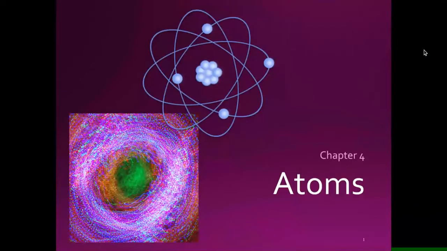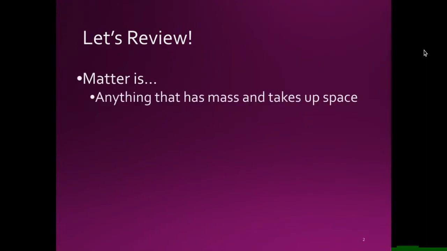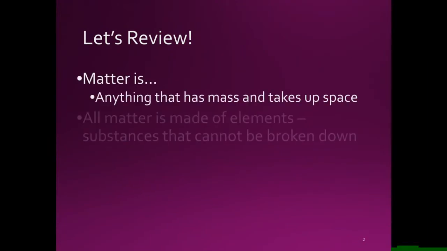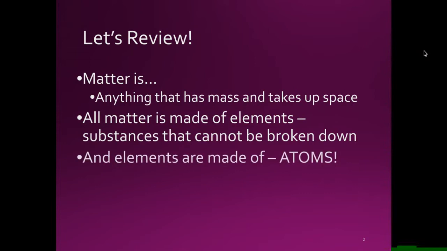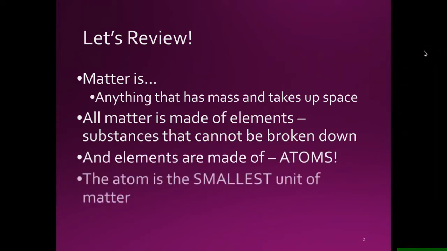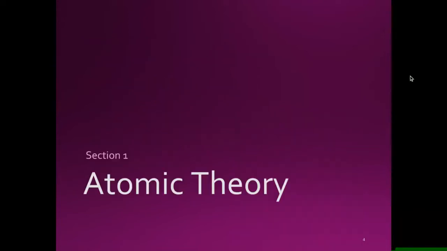Chapter 4, Atoms. Let's review real quick. Matter is anything that has mass and takes up space. All matter is made up of elements, which are substances that cannot be broken down. And elements are made up of atoms. The atom is the smallest unit of matter. And atoms are everywhere. They're in the air you breathe, the chair you're sitting on, and the clothes you're wearing.